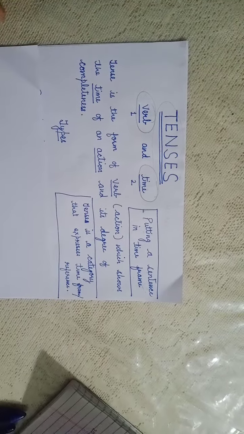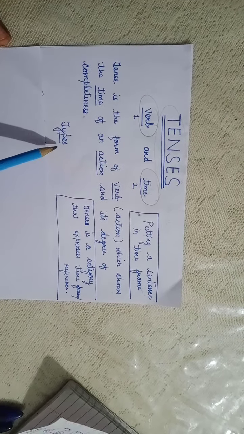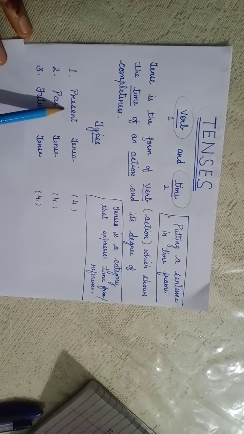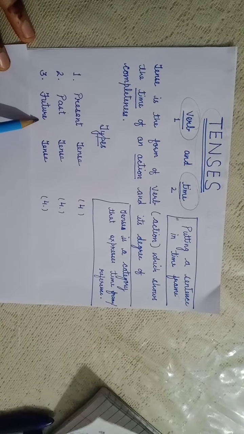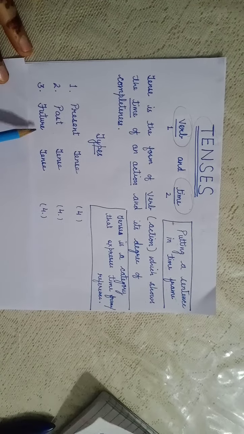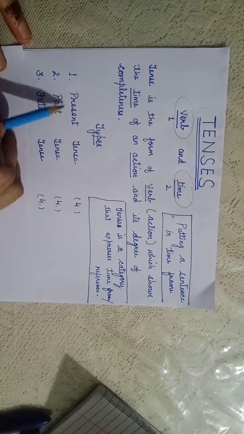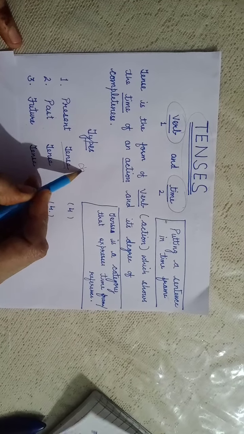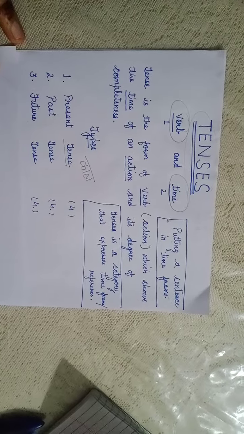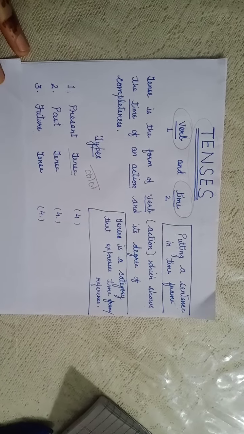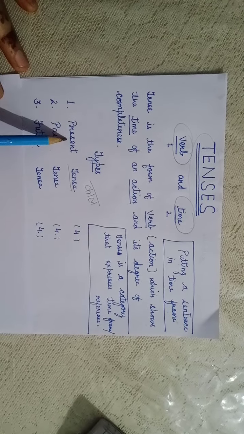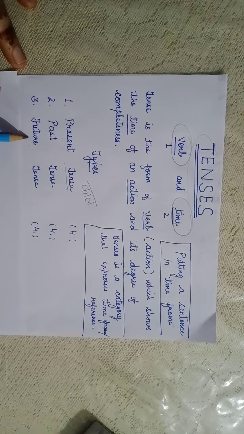Let us start. Children, tenses are of three types: present tense, past tense and future tense. You must have studied in your Hindi language also. In Hindi language, tenses are known as kal, and there are three tenses if we talk in Hindi: Vartaman kal, Bhut kal or Bhavishyat kal. Here present tense, past tense and future tense.